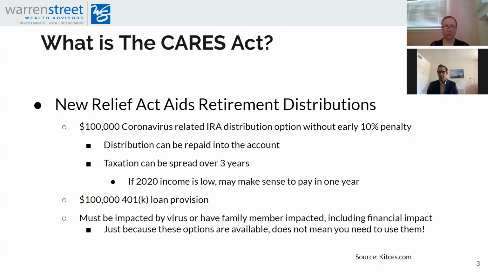For 401ks specifically, you have the ability to take a loan rather than a distribution if you prefer. Typically, a 401k loan is capped at either $50,000 or 50% of the account balance, the lesser of the two. This law now changes that to a maximum loan of $100,000 and up to 100% of your vested account balance.